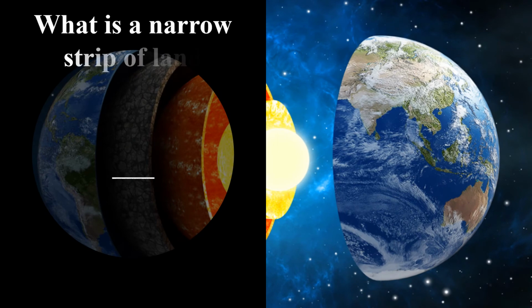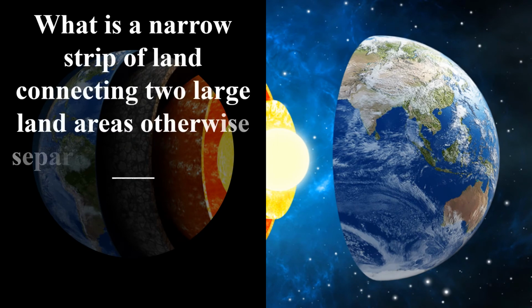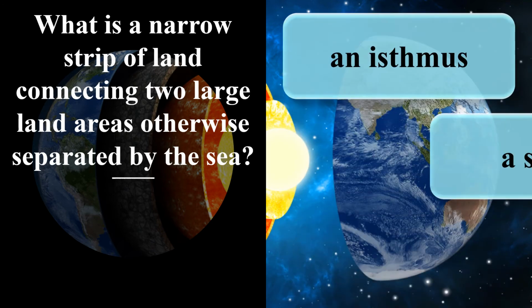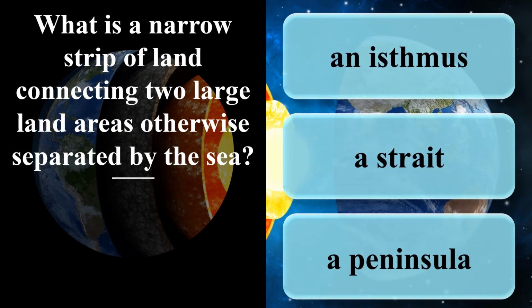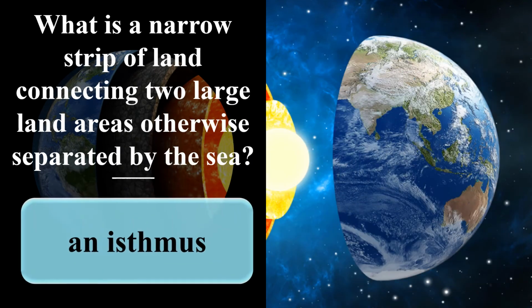What is a narrow strip of land connecting two large land areas otherwise separated by the sea? An isthmus. A strait. A peninsula. An isthmus.